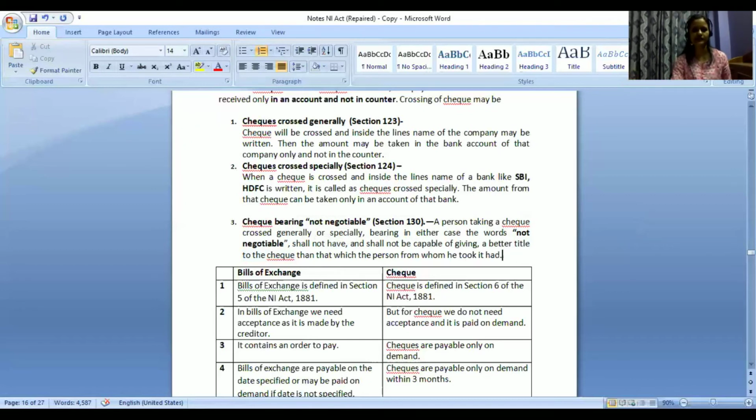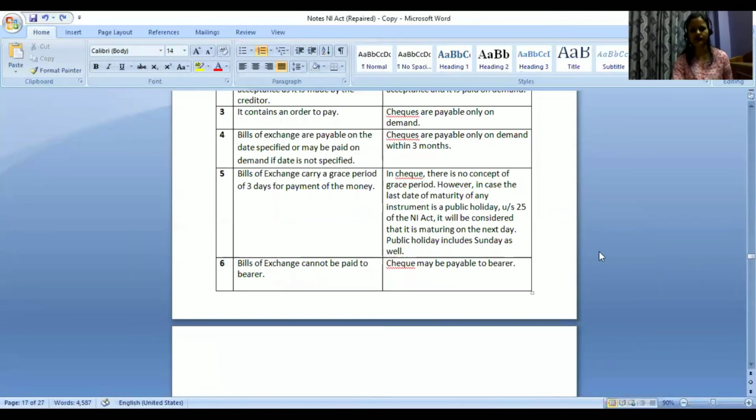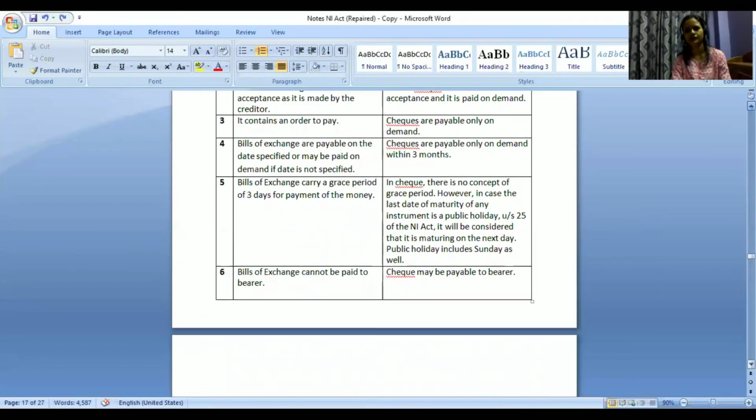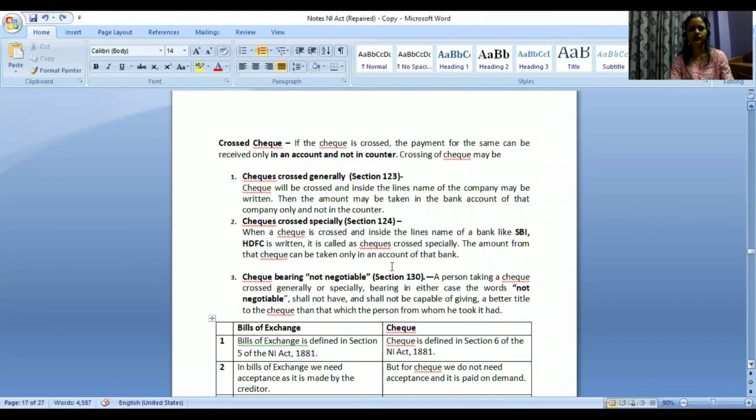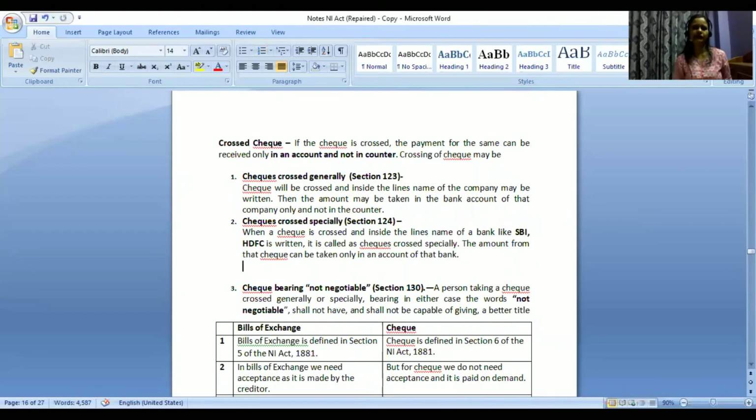I will just give you an example and you will understand what not negotiable is. Take for example, Neha gave me a check of 20,000 rupees for some kind of a service, which I have done.